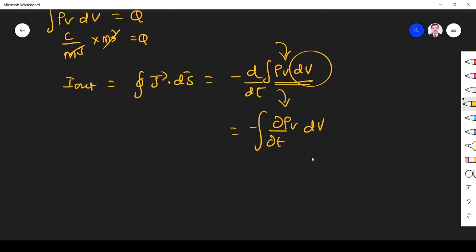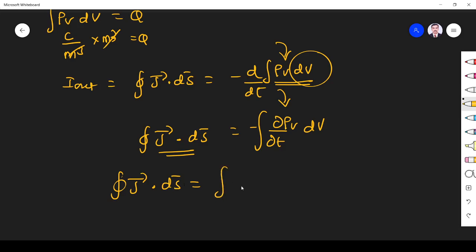Now the left hand side is the integral of J dot dS, a surface integral, and the right hand side is a volume integral, so it is very difficult to match. Now I apply the divergence theorem, which relates volume and surface integrals, in order to make both volume integrals so that I can compare. The equivalent of J dot dS, as per the divergence theorem, relating the closed surface with the volume, is del dot J dv.